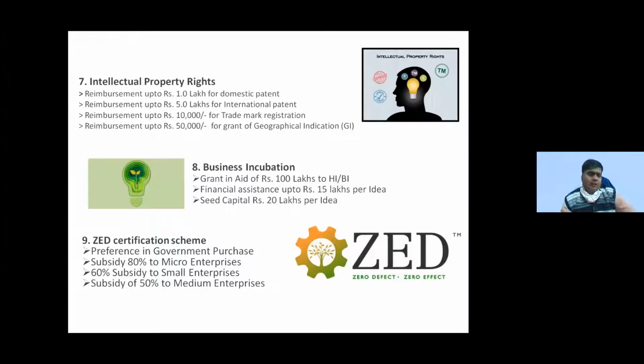This is important. Then another is intellectual property rights. We have one scheme for this IPR. You must be aware of intellectual property rights, such as patents, trademarks, brands, and all that. This is very important. When you have started a business or are planning to start one, you should have your own brand. A lot of brands are there: local brands like Haldiram's, and national and international brands like Adidas, Nike, and so many more. Accordingly, you can start your own brand also.